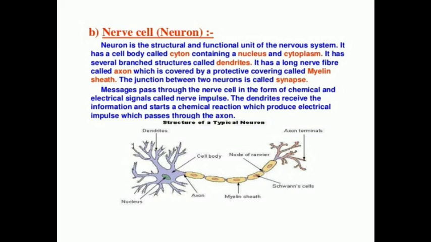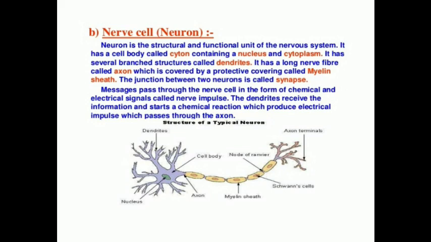What are Nissl granules? They are a special type of ribosome granules, which are called Nissl granules. So these are all the substances present in the cyton: a nucleus, cytoplasm, and beyond that, mitochondria, Golgi apparatus, neurofibrils, neurotubules, and also the Nissl granules. This is about the cyton.